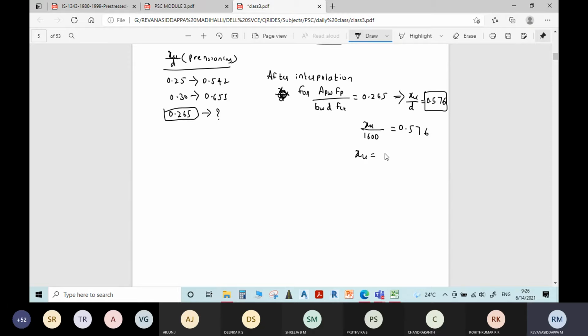How much? 921.6 mm. Yes, 921.6 mm. Which means it is in the web only. This assumption is correct.